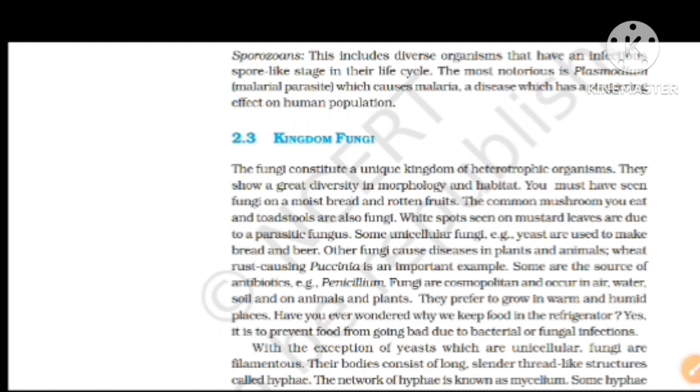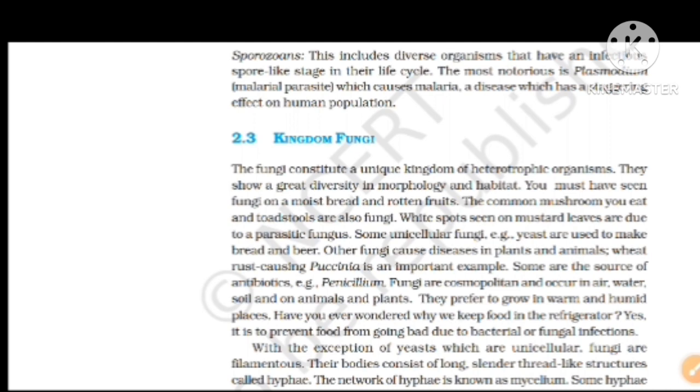Have you ever wondered why we keep food in the refrigerator? Yes, it prevents food from going bad due to bacterial or fungal infection. The fridge is free of humid and warm conditions, which prevents the growth of fungi and bacteria, because humid and warm is the ideal environment for growth of these bacteria and fungi.